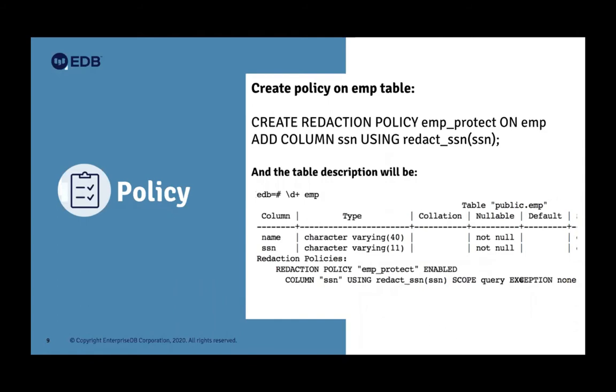When you describe the table, at the footer you'll see the complete information of that policy. That's a nice feature. You'll get to know is there any policy, do I need to create, do I need to improve. Here we'll see redaction policy, then policy name, policy enable. By default it will be the enable, and then the list of the column. Currently we just added the one column in the redaction policy, you see one, otherwise the list goes as much as you can add the column in that redaction policies.